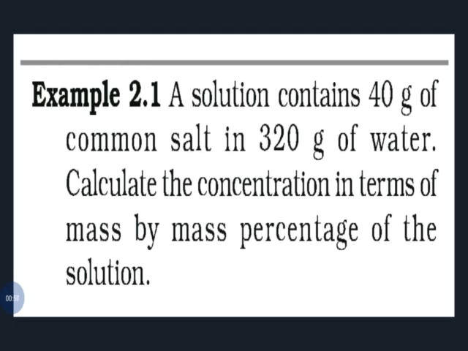But in the equation it is given mass of solution. How can we find mass of solution? That also we already learned. Solute plus solvent gives solution. So to find the mass of solution, we have to add solute and solvent.